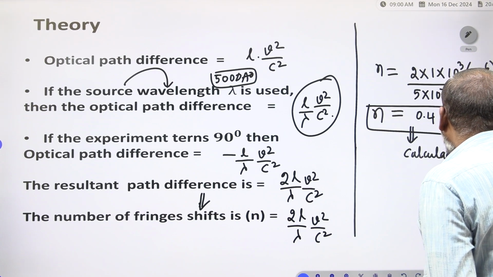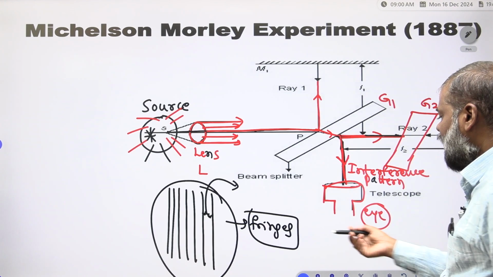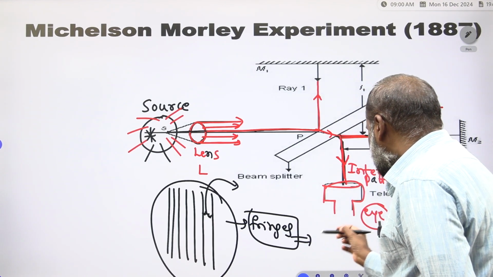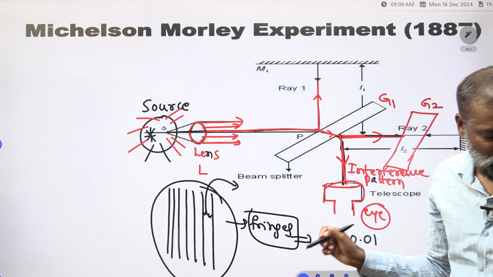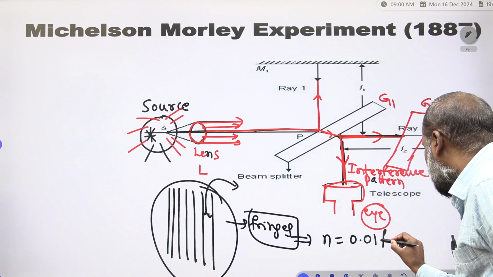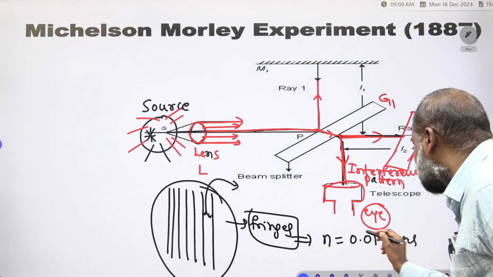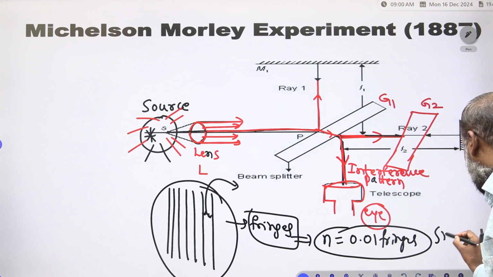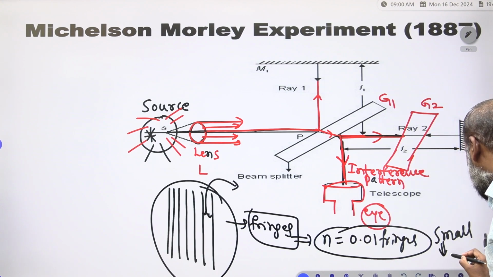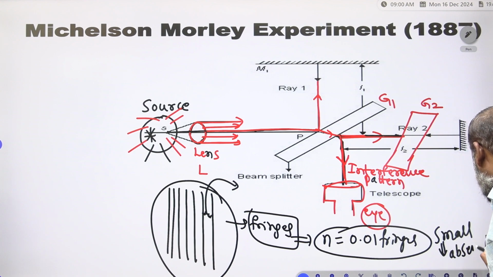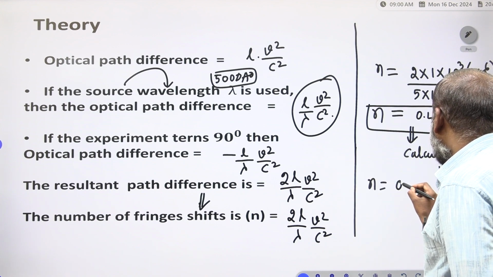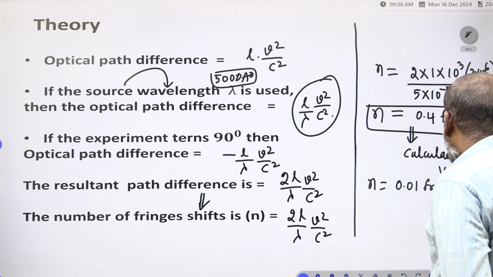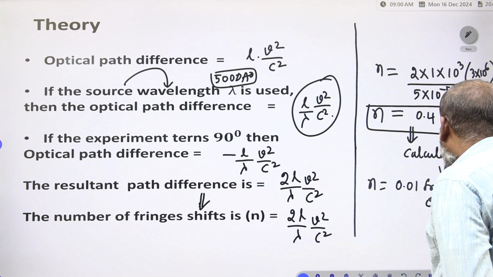Now, we did the experiment. So there is a shift we have to find, and that shift is equal to 0.01, 0.01 fringes we are observing. How many fringes are shifting? 0.01, that is small. Small means almost negligible, almost absence. We have to take it as almost absence. So if it is calculated, in practical we are getting 0.01 fringes.